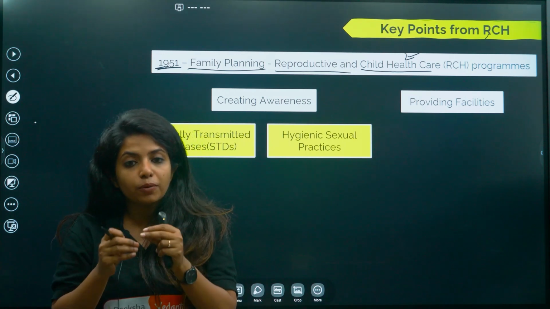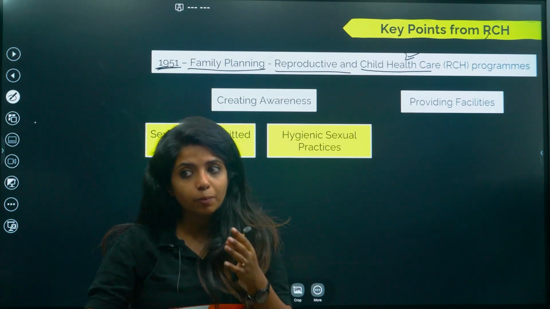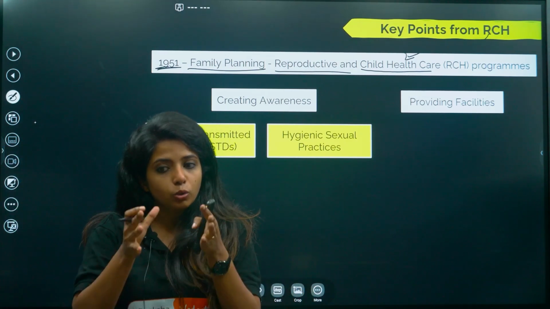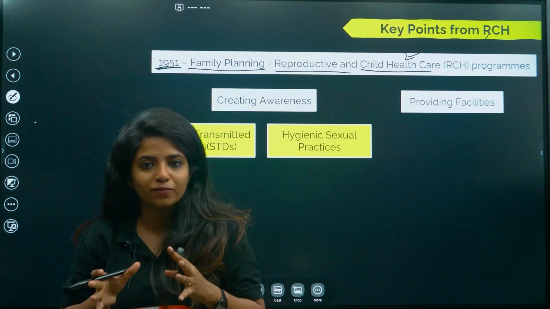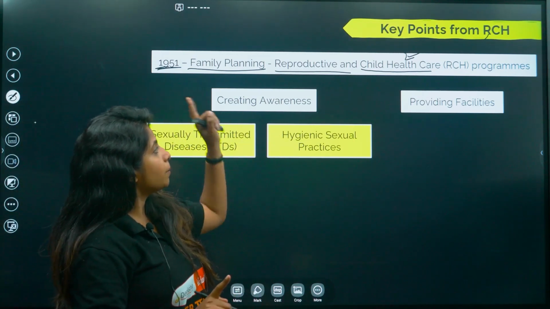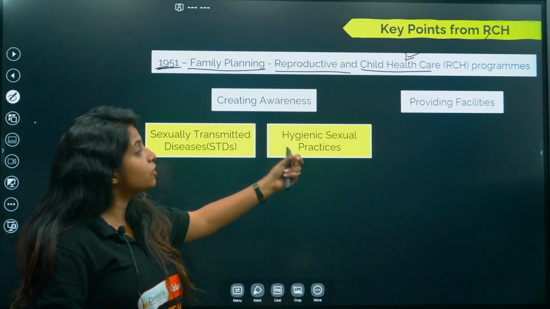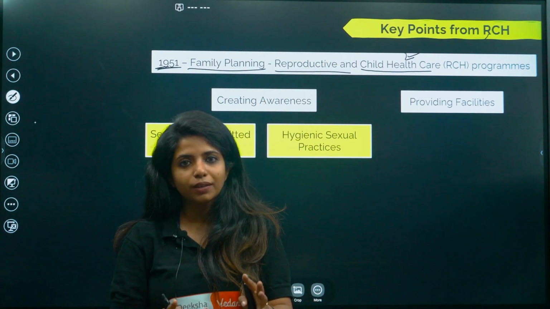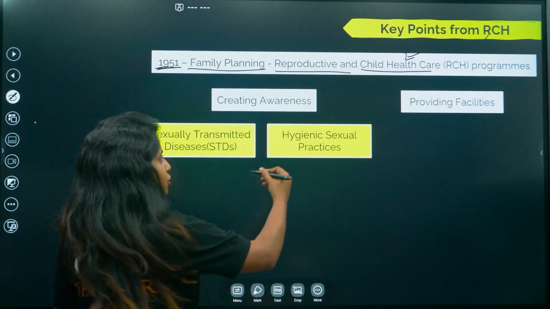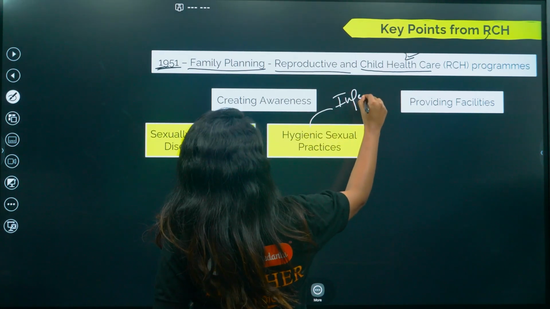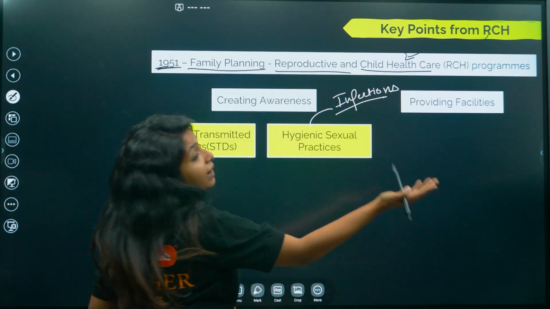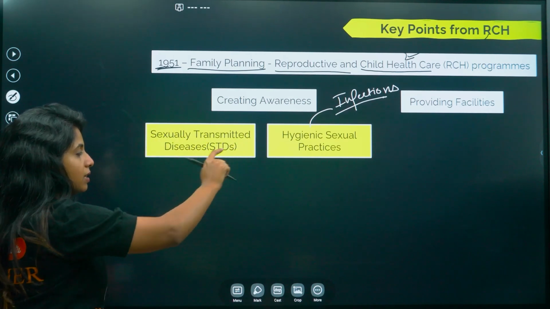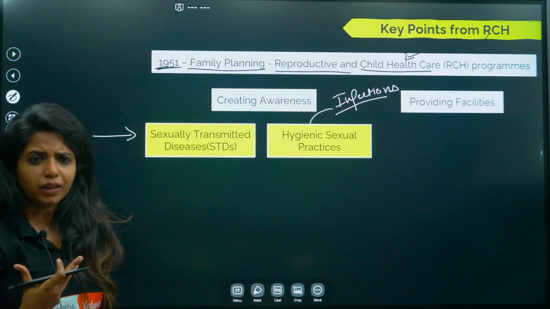If you are active in your reproductive phase, there are certain infections that could be transferred from one human being to the other human being. Now, if you know about that, probably you will try to tackle this problem as well, right? So that is one thing. Apart from that, the government also wanted to focus on hygienic sexual practices. Obviously, if there is no hygiene, then it will lead to infection again, and then infections have to be treated, and we do not know how grave these infections could get. So basically, there are 2 things: creating awareness about this and this. Now you tell me, is it age specific?